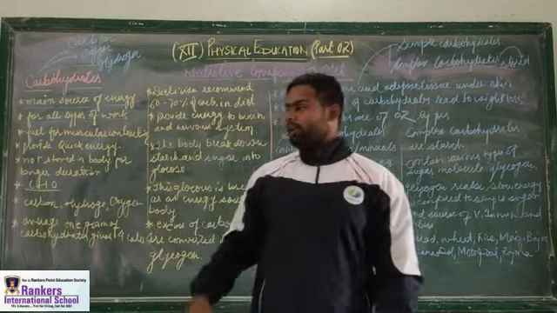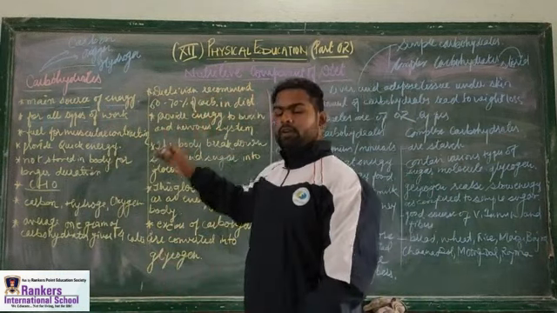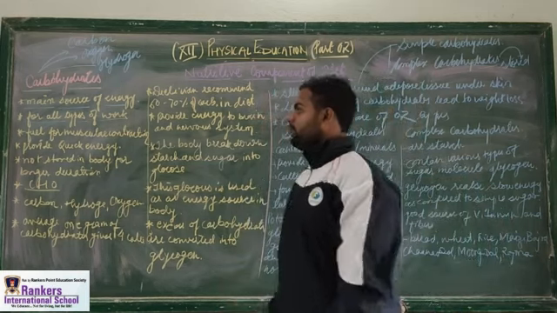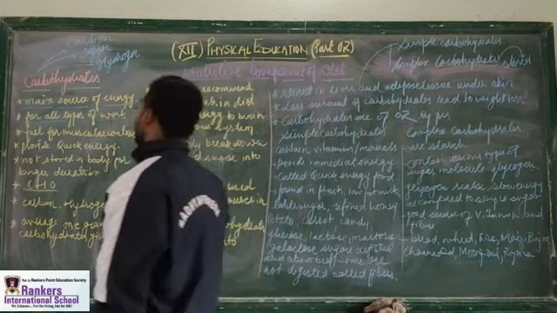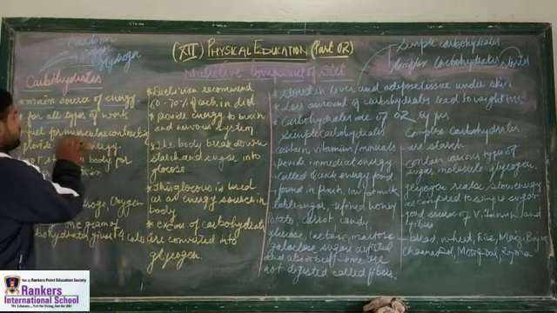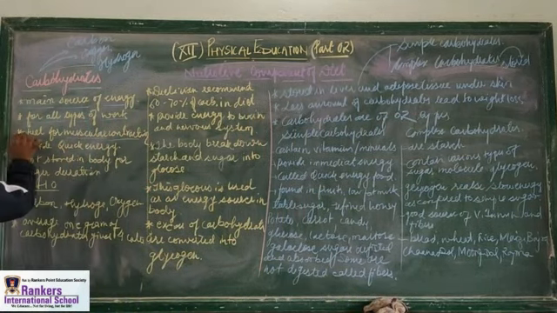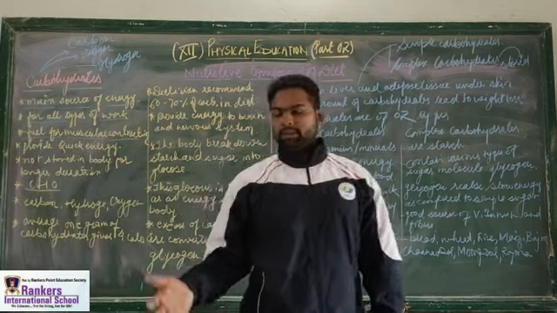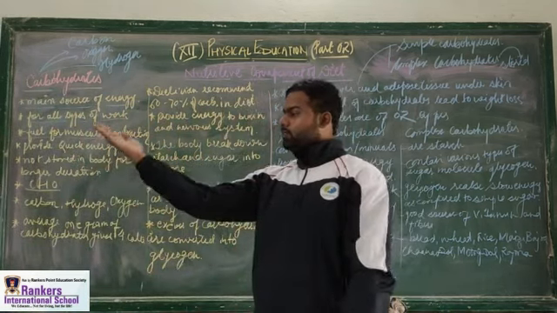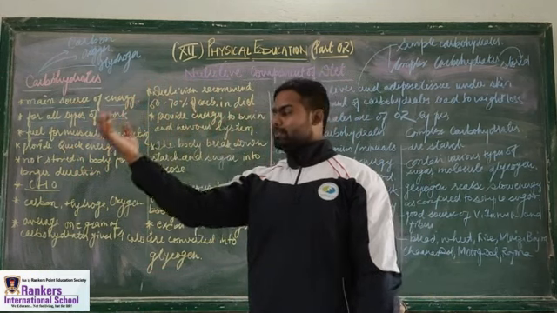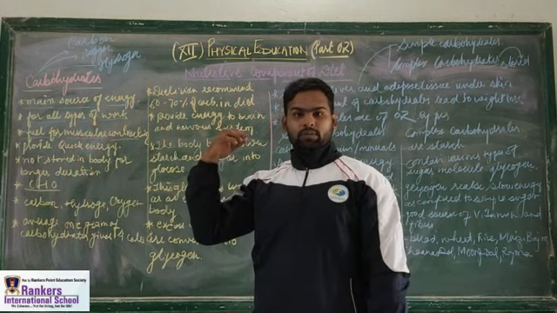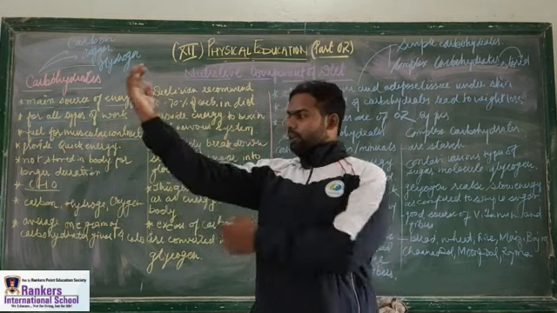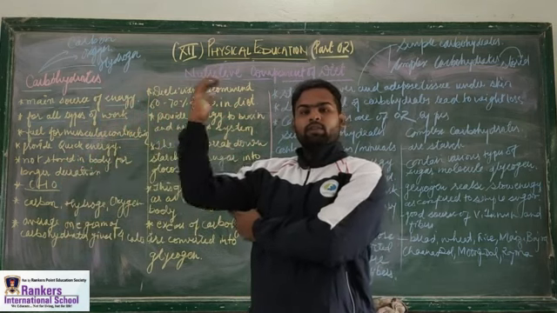So carbohydrate is the main source of energy, required for all work done by our body. Carbohydrate especially works for muscular contraction; it is a fuel for muscular contraction. Let's take an example. This is my hand and I am putting my hand up. In the muscles there are myosin and fibrinogen, and I am expanding and contracting my hand.